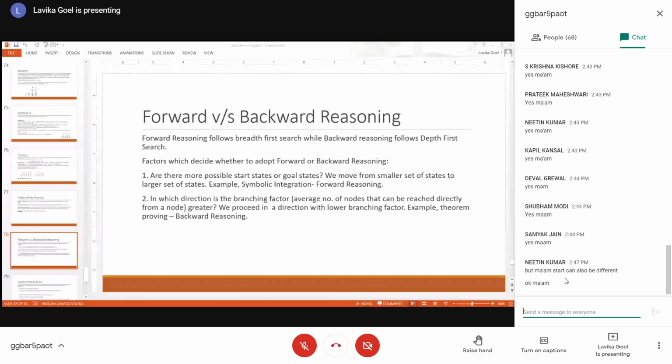Why? Because it will be easier to reach a particular axiom from a theorem, because the axioms are very few. So in that case, your branching factor would be lower in the direction of reaching towards the axioms. From the theorems you can devise some limited set of axioms, but from your axioms you can get many theorems. So that is why you reason backward in theorem proving, because the branching factor is lower going from theorem to axiom.